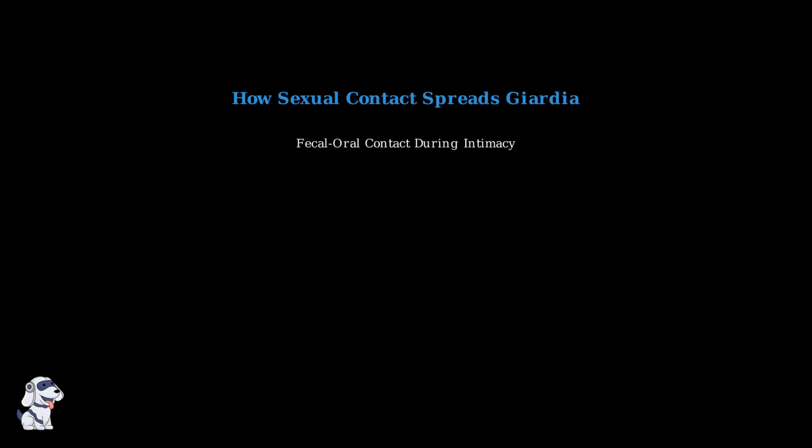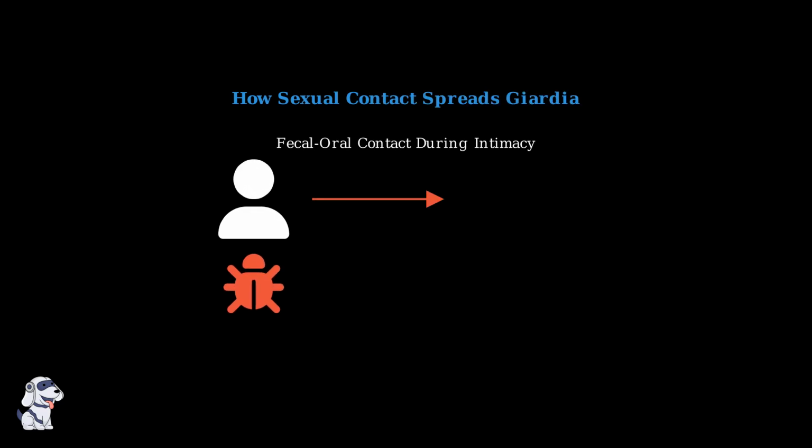Sexual contact can be a route of giardiasis transmission, though this pathway is often overlooked in health discussions. Understanding these risks helps protect both you and your partner. Giardia parasites present in fecal matter can be transmitted when there is direct or indirect contact between the anal area and the mouth during sexual activities. This creates a pathway for the parasite to enter the digestive system.